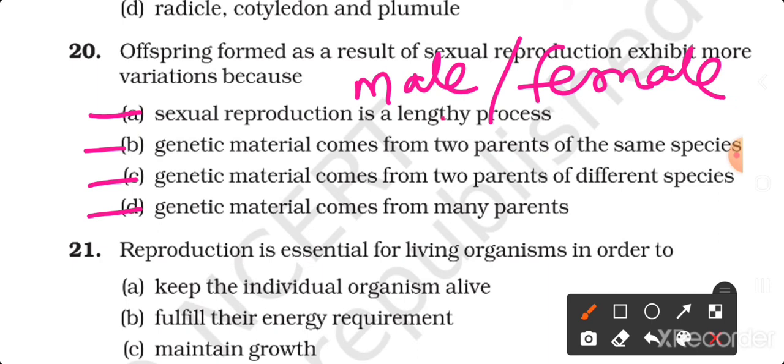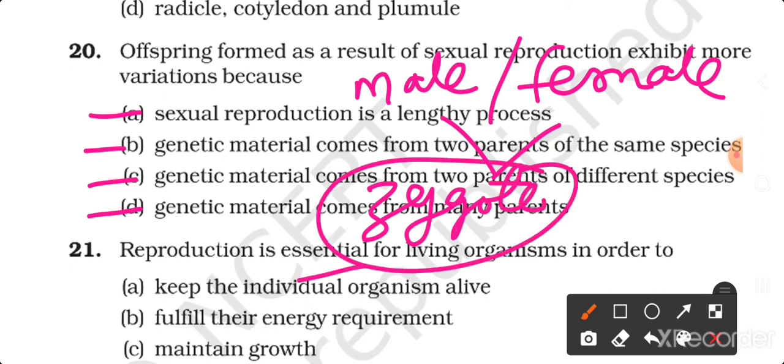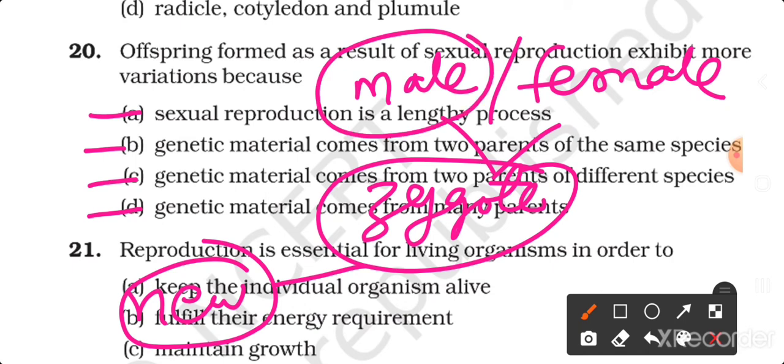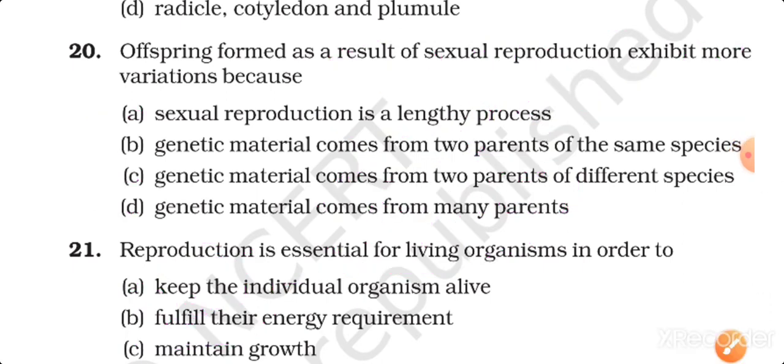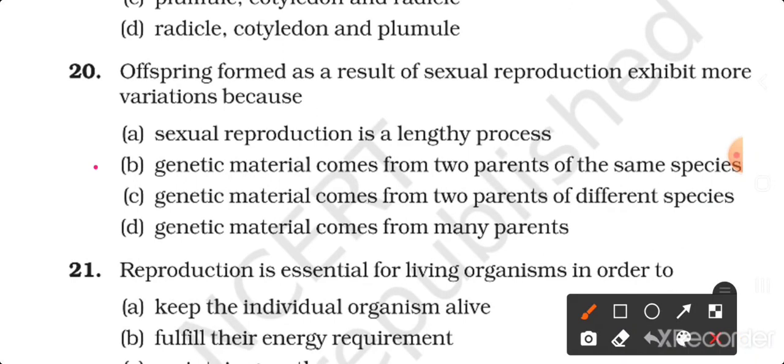These gametes upon fusion form the zygote, this you know, and this zygote produces a new individual or offspring. Because of the contribution of these two parents, the offspring has more variation. So the correct answer is option B. Genetic material comes from two parents of the same species.